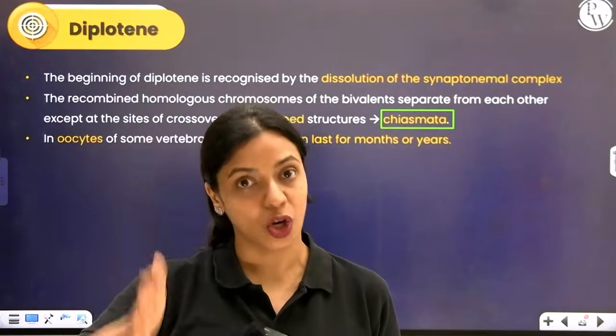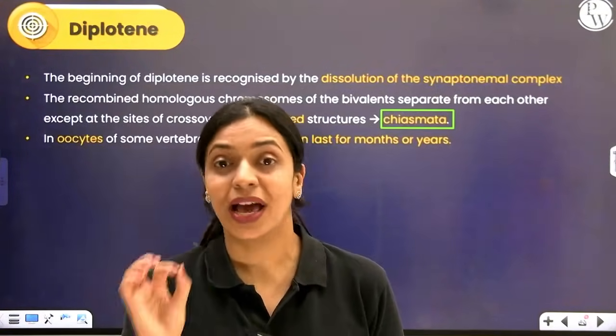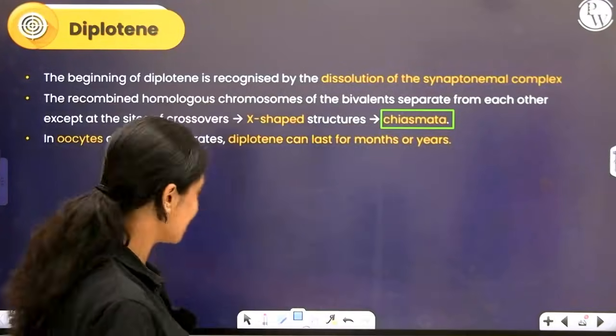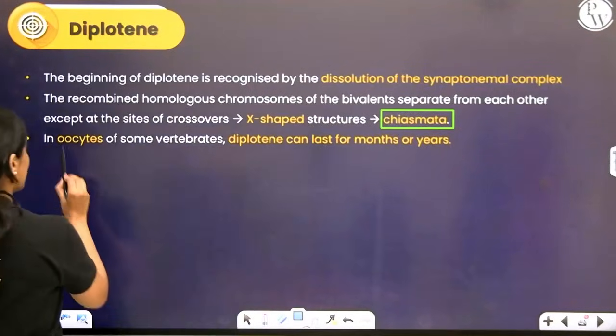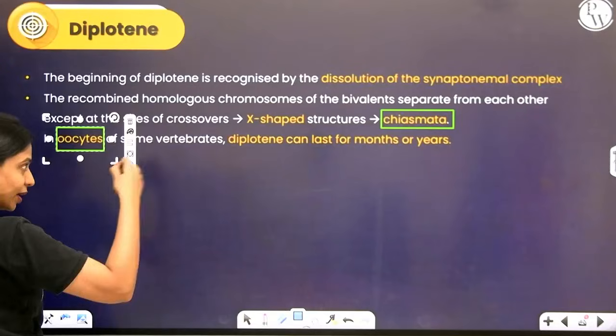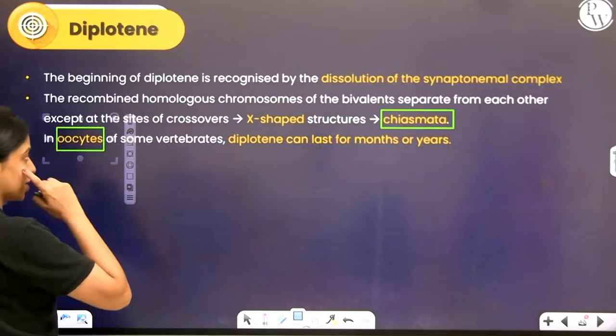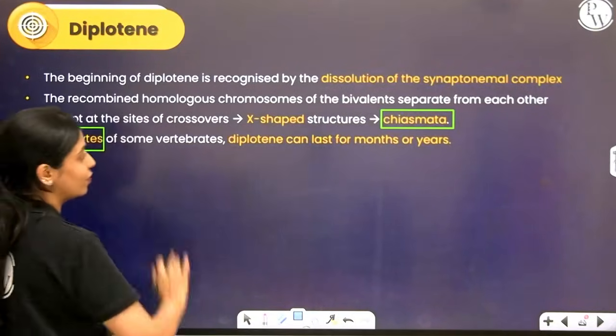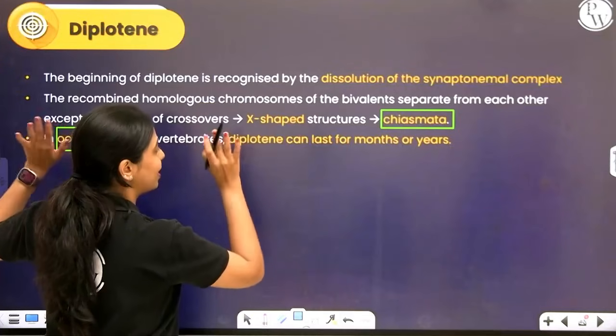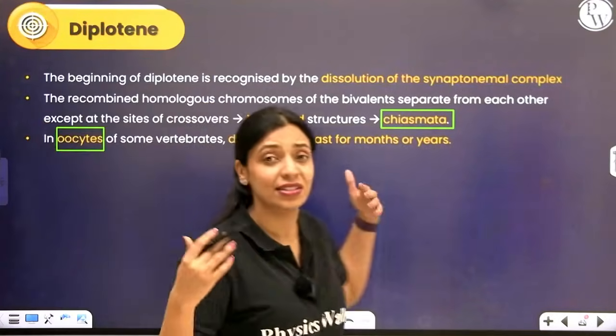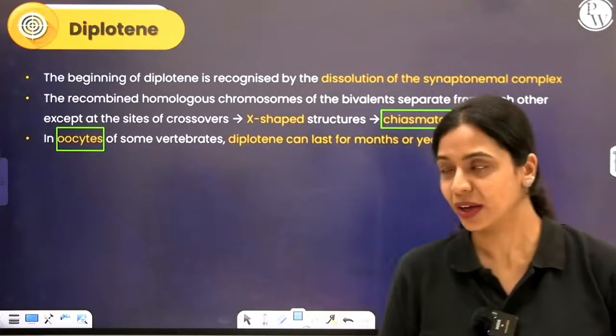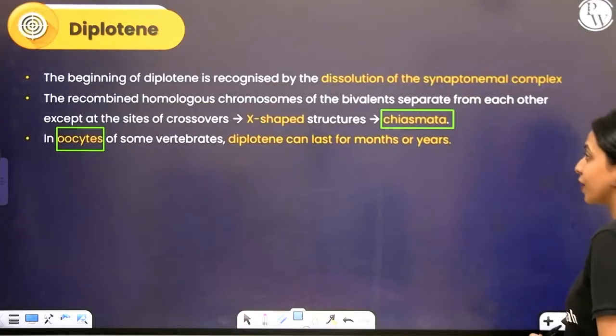Before that, it would have stopped at one point. It would have stopped at this very phase, which is diplotene. So the oocytes, which are cells which will undergo meiosis to give rise to the egg cell, in several vertebrates will be stalled in the diplotene stage for several years and months. Okay, so that is one point you should remember.